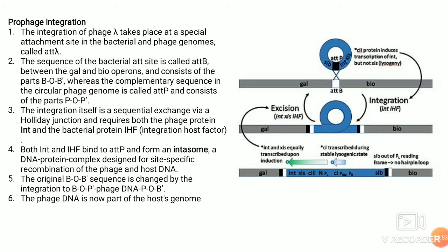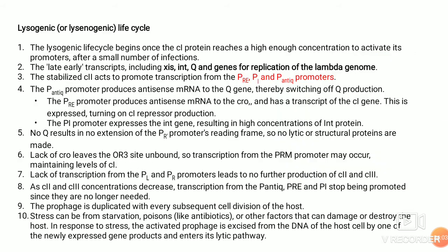When there is more of the xis gene product, it excises the phage genome. Till then, the DNA is integrated into the host genome. That is, the right promoter is repressed, there are no lytic machineries, and there is integration of the phage genome into the host cell.